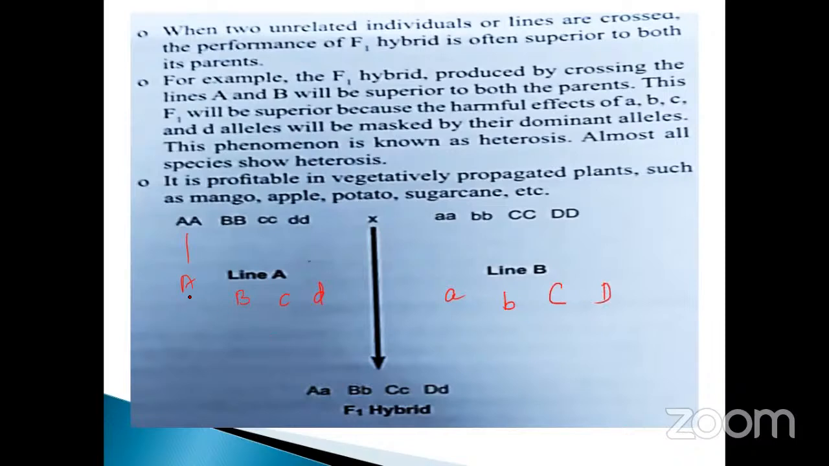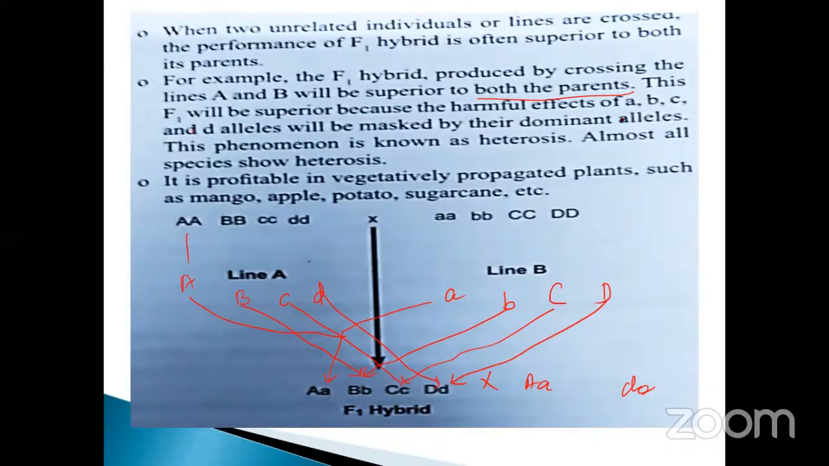You cross with this one. So you will get this: capital B, small b, capital C, small c, capital D, small d. Again, if you are self-pollinating, the same process happens and the depression happens. That is the reason. See here, for example, the F1 hybrid produced by crossing lines A and B will be superior to both the parents, isn't it? This F1 will be superior.